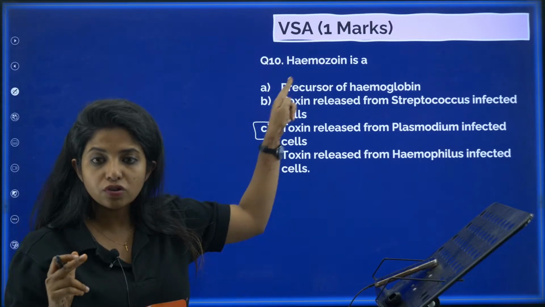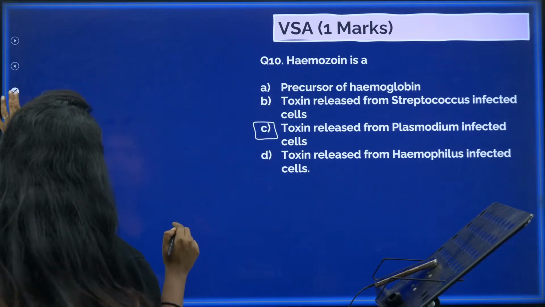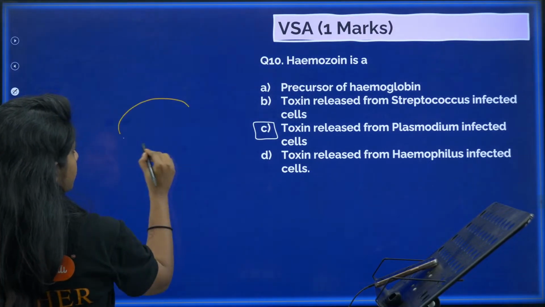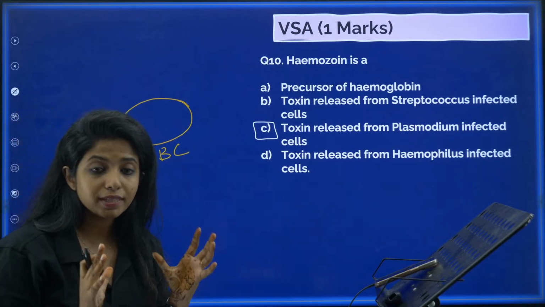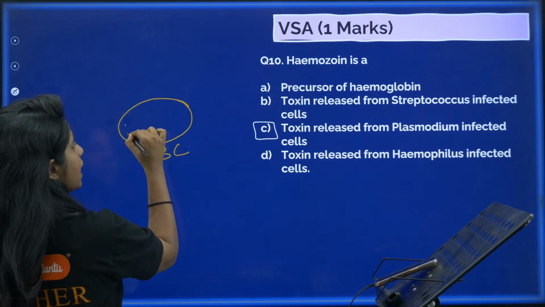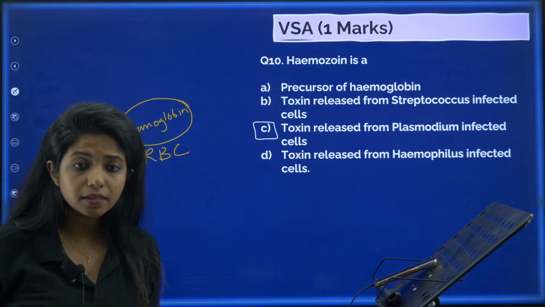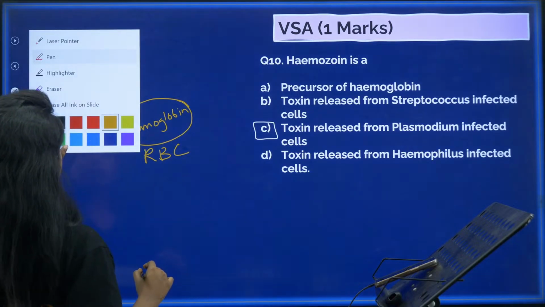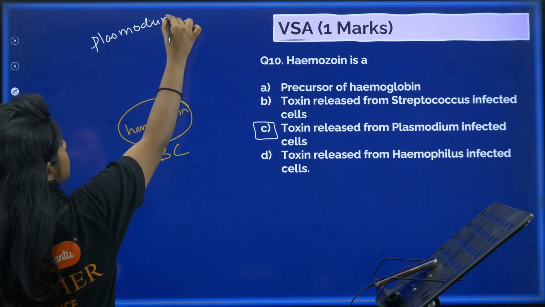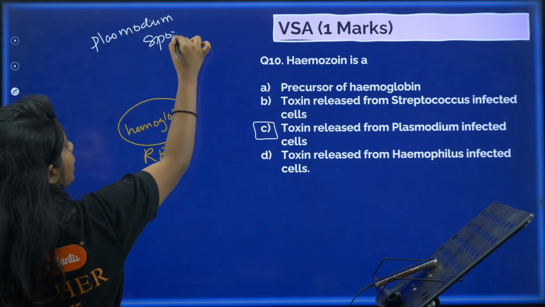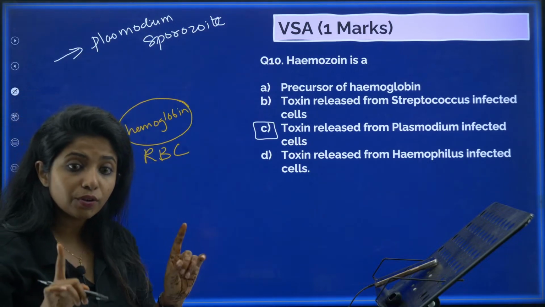Why I'm telling you? I'm going to straightaway tell you the answer. Okay, so hemozoin, basically what happens is that we have RBC, that is erythrocytes in our body. RBC is also known as erythrocytes, and this RBC has something that is known as hemoglobin. What happens is that when the Plasmodium enters our body, it enters in one stage which is known as sporozoite stage. If you listen to me carefully, you will be able to answer a lot of questions that come in your exam as well.